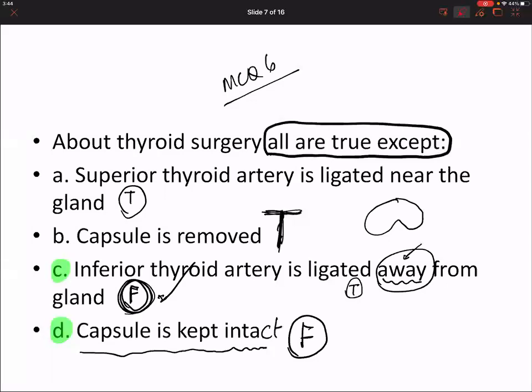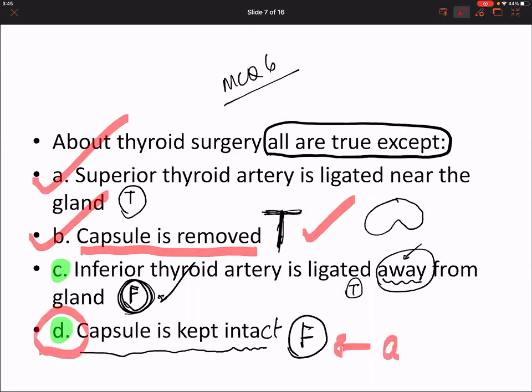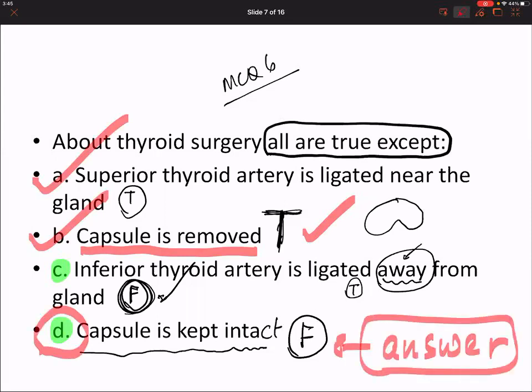This is not a prostate. I told you in the first class. We have to take out the capsule. Thyroid is taken with the capsule. So this is true. What about C? C is false, but D is more false. So if you ask me, I will be mentioning this as my answer. The MCQ does not give me two options. It is not like PGI Chandigarh. We have only one option. Capsule is kept intact is a false answer.